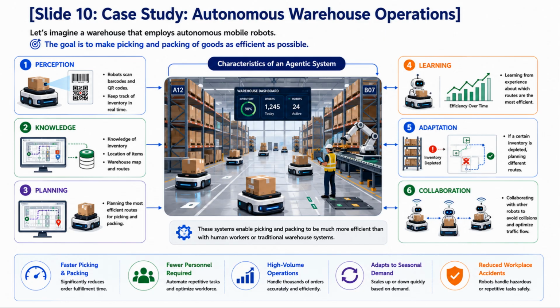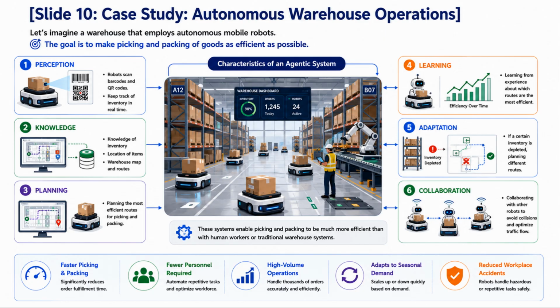Perception: robots scan barcodes and keep track of inventory in real time. Knowledge: knowledge of inventory, routes. Planning: planning the most efficient routes. Learning: learning from experience about which routes are the most efficient. Adaptation: if a certain inventory is depleted, planning different routes. Collaboration: collaborating with other robots to avoid collisions.